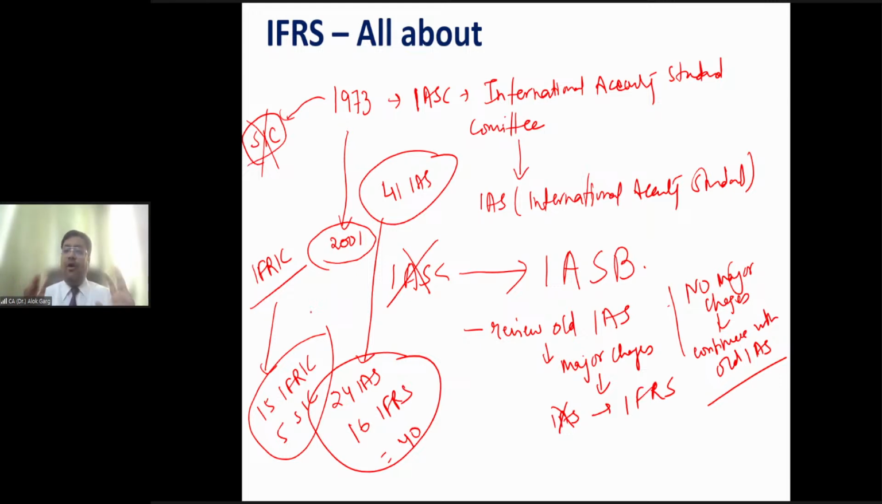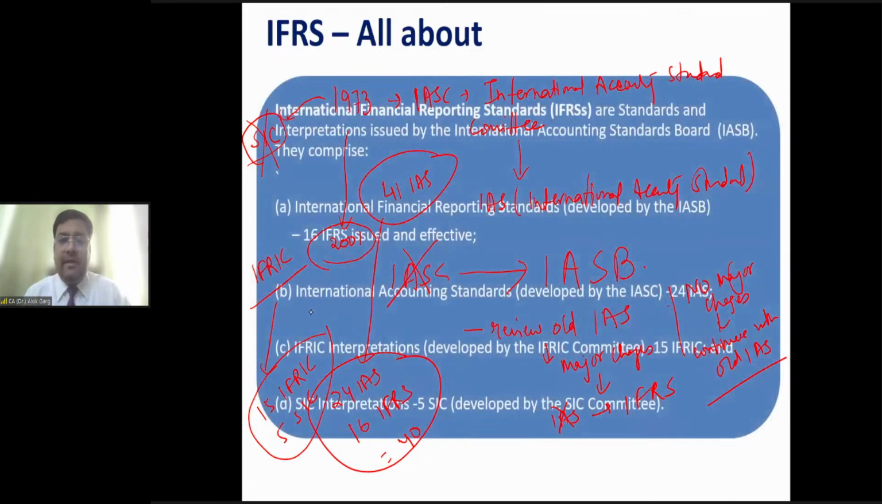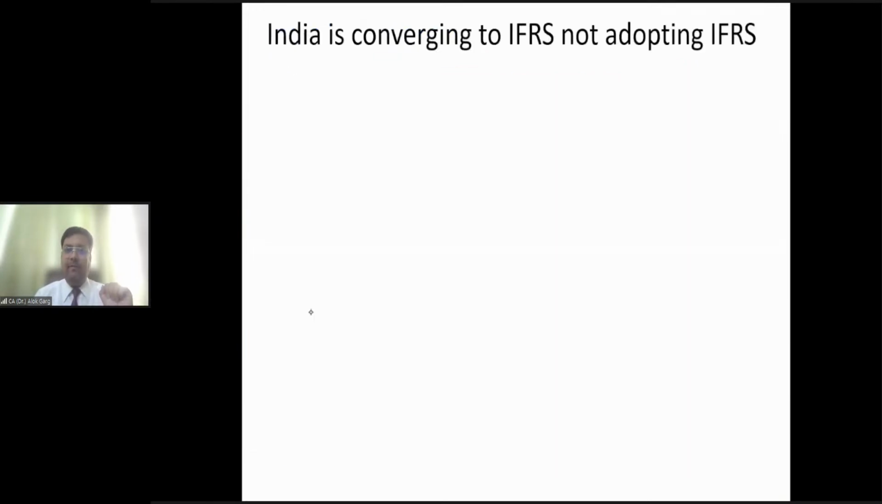So friends, why have we talked about the history of IFRS? It is important to understand the history of IFRS so that we are able to understand how we drafted and finalized our Indian accounting standards, right? I hope it is clear to all of you so far. Very good. As of now, we have a total of 24 IAS, 16 IFRS, 15 IFRIC interpretations, 5 SIC interpretations, right? Is that clear? Very good.